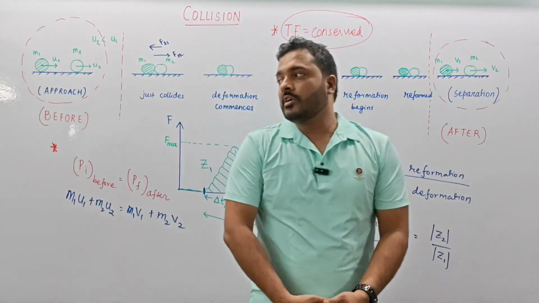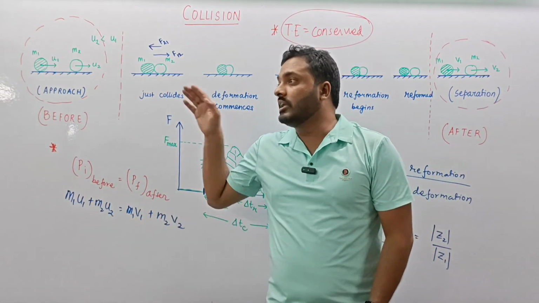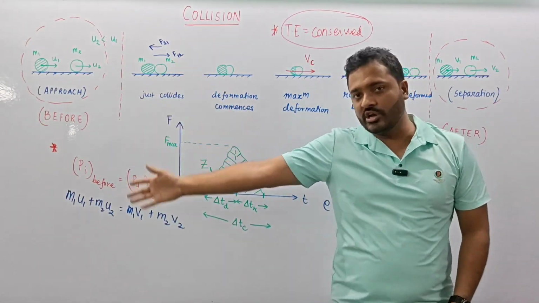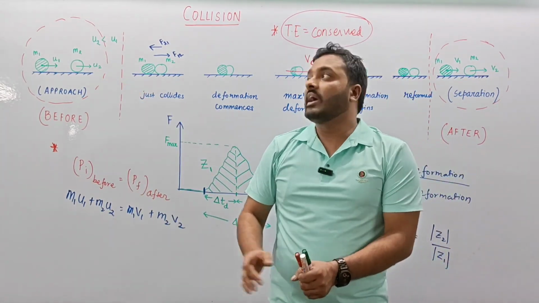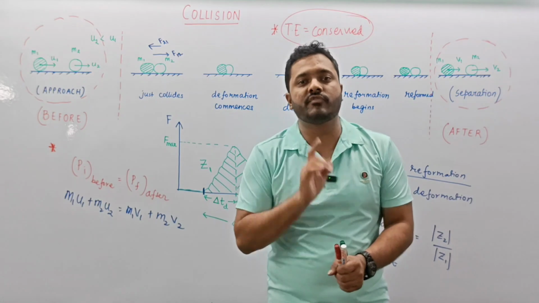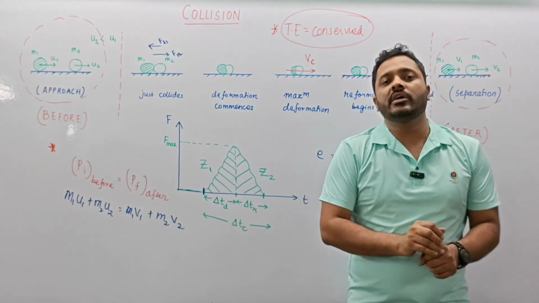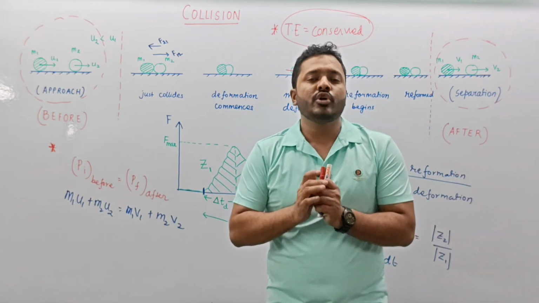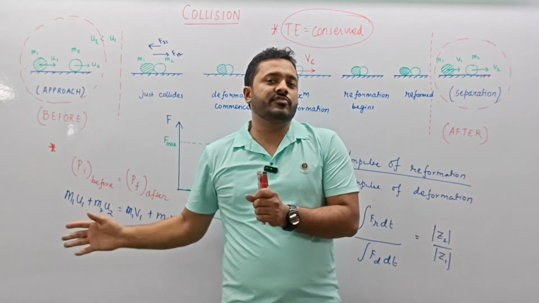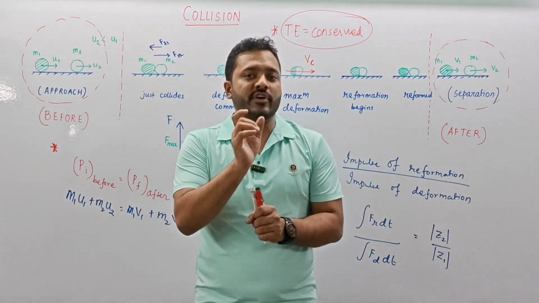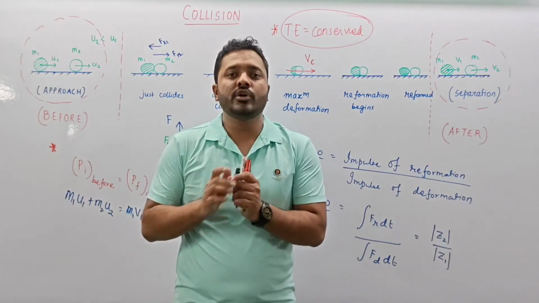And then we discussed that momentum is conserved in the line of impact whenever collision takes place, because there is no external force involved and the total mass of the system is conserved. And then we also come to the point that the total energy is conserved during all the types of collision. When we say the energy lost, we mean to say the loss of kinetic energy that took place during collision.